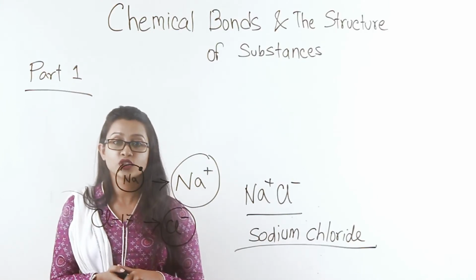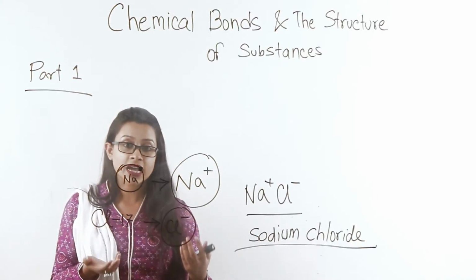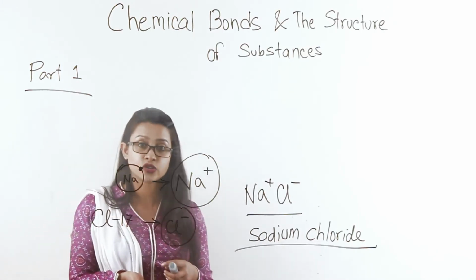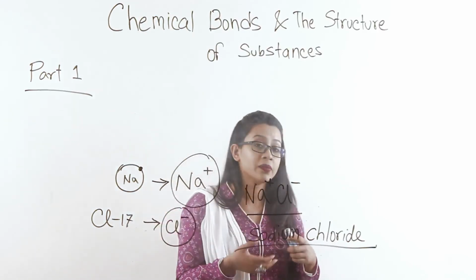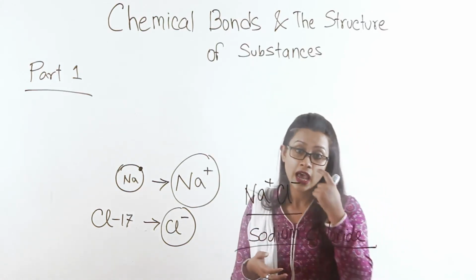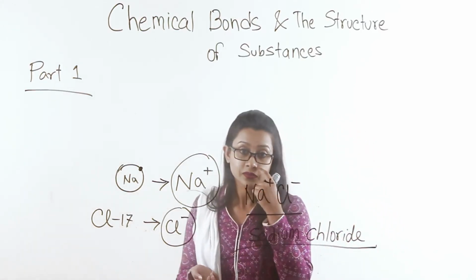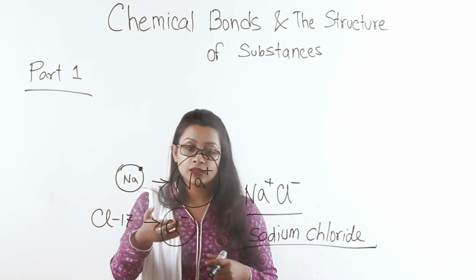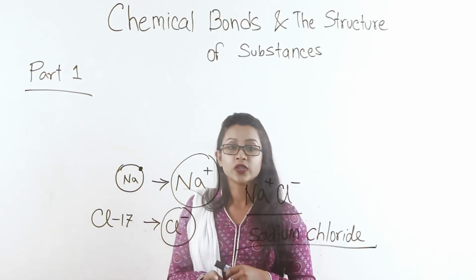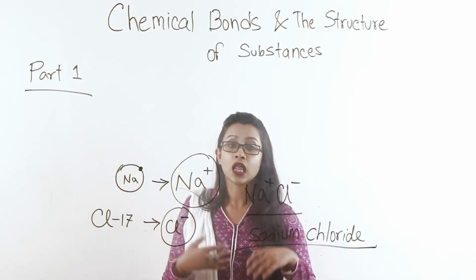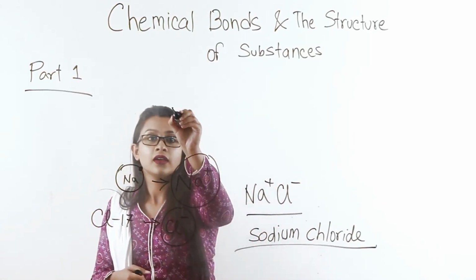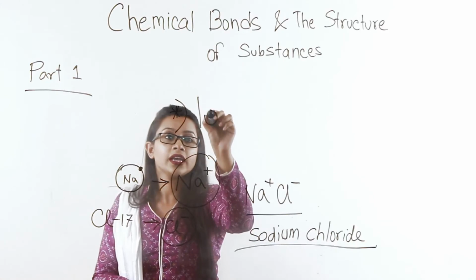The electrostatic force of attraction is arising because sodium is giving away its outermost shell electron and forming a sodium ion, and chlorine is taking that electron and forming the chloride ion. Therefore, the sodium ion and the chloride ion are bonding between each other, forming sodium chloride, and this bond that is allowing all this to happen is known as ionic bond.